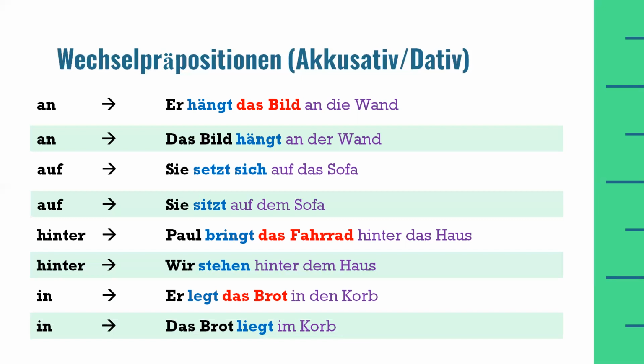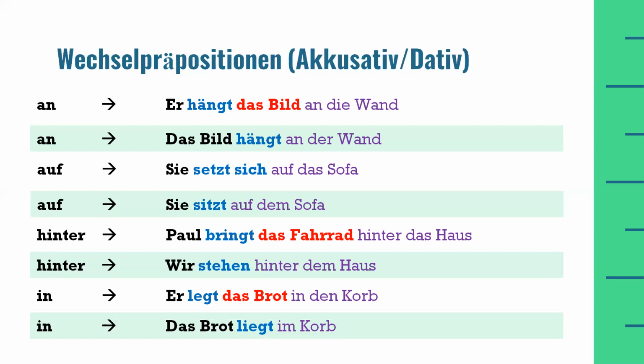So in the first example, due to this movement, this preposition in will act like accusative, and the definite article for a masculine noun Korb will be taken from accusative case, which is den for a masculine noun. And in the second example, because there is no movement, therefore we have to use the definite article from dative case for a masculine noun Korb, and we have used here the short form of in dem. The short form is im. That is what we have used in this sentence.